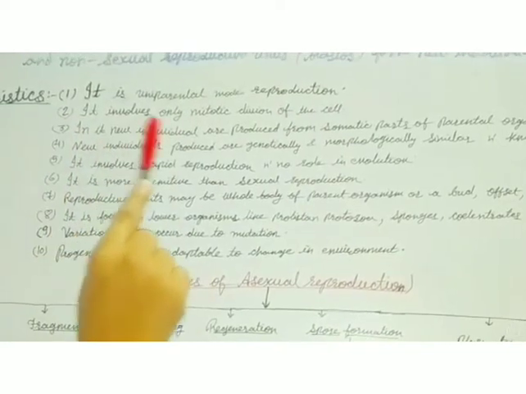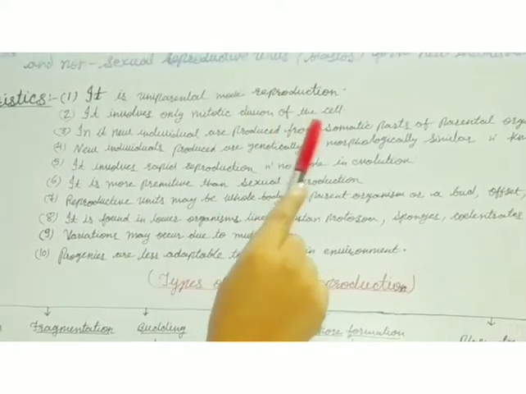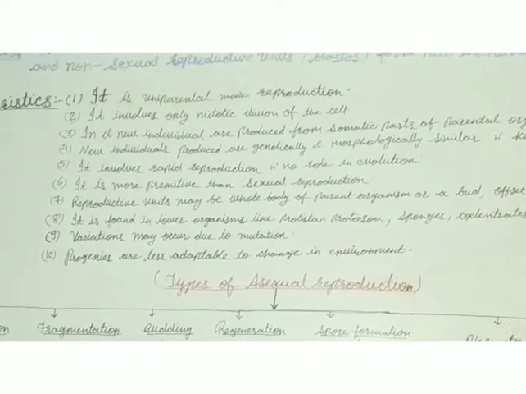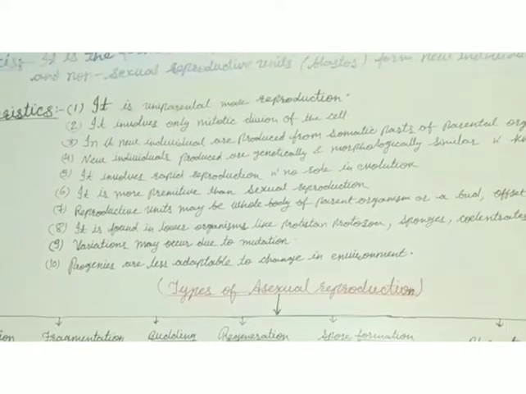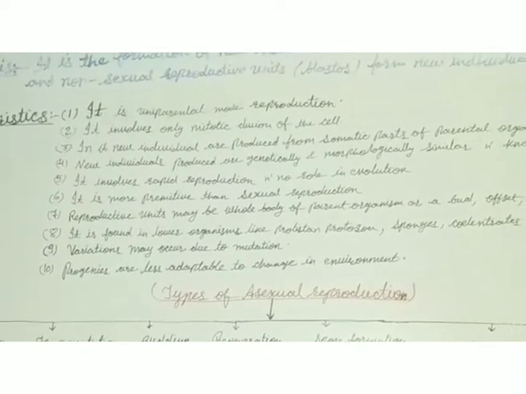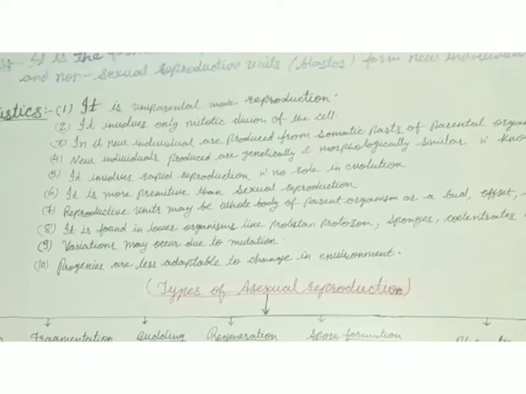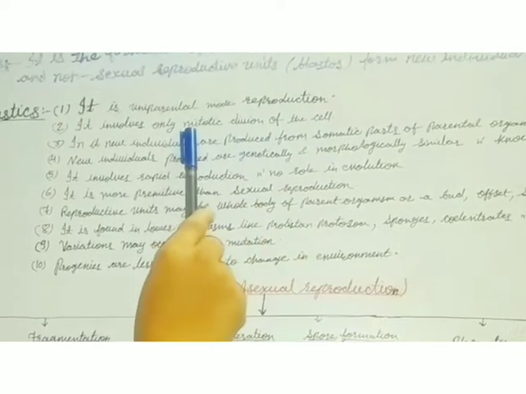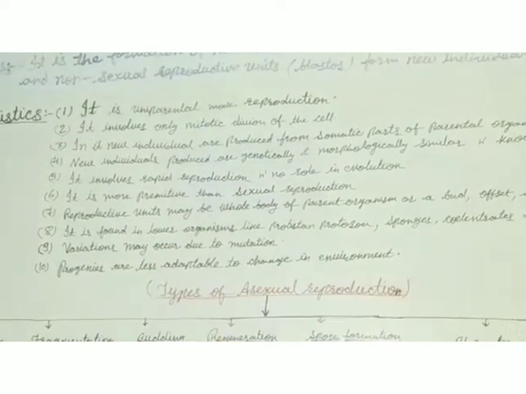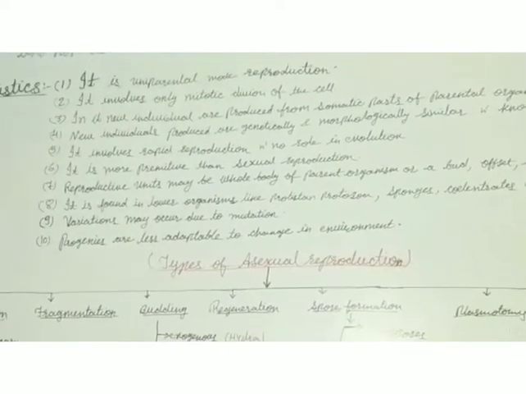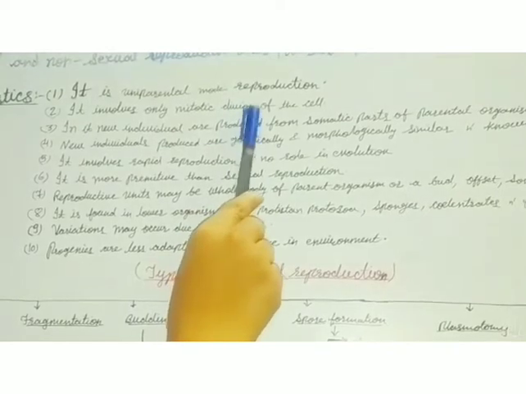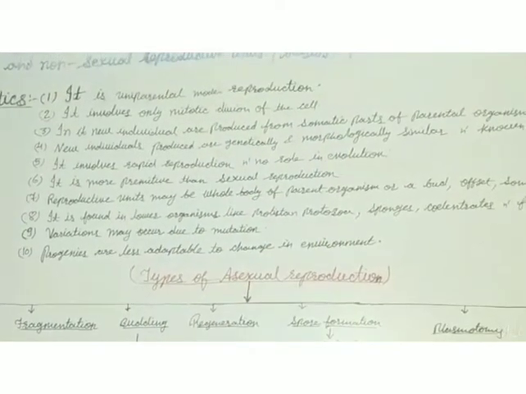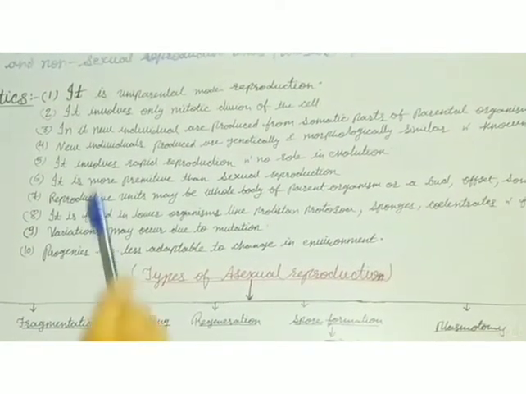Then it involves only mitotic division of the cell. Earlier I told you that cell division allows growth and development, and sometimes it becomes the mode of reproduction, meaning it helps in the formation of a new organism. So when a cell divides mitotically, it forms two identical daughter cells or many identical daughter cells. So mitotic cell division is the process behind asexual reproduction.